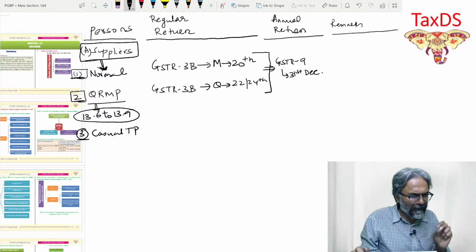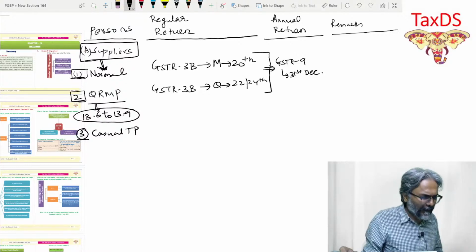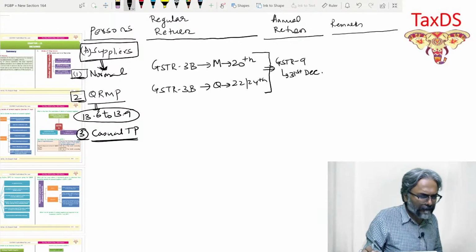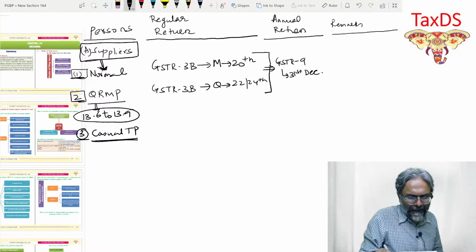So now then in this regard, students, if you see it very carefully, thereafter we have got the casual taxable person. So far as the casual taxable person is concerned, there is again GSTR 3B.